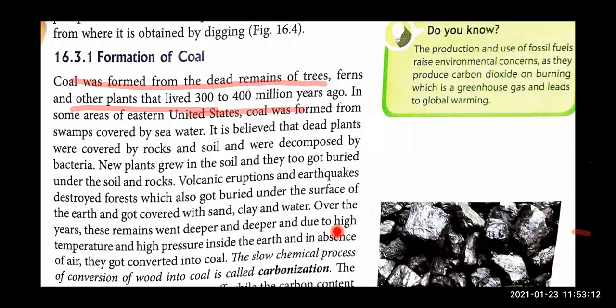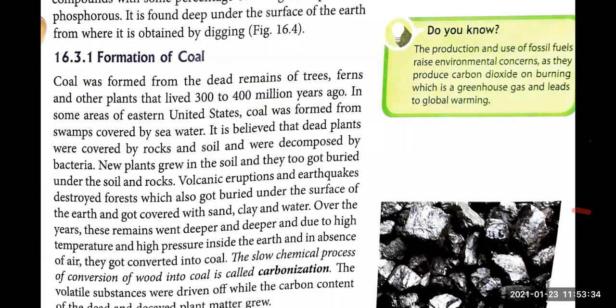And due to the high temperature and pressure inside the earth, and in absence of air, I mean, inside the earth you are having rock, salt, right? The rock, you are having soil, you are having lava, right? They got converted into coal, right? So same story, write it down. That is enough for the formation of coal.